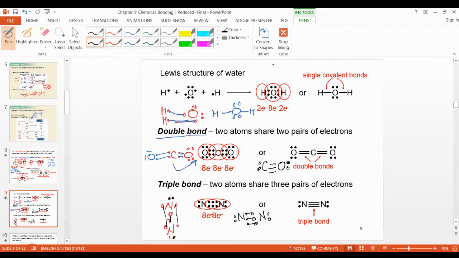Because carbon has four valence electrons, carbon can make a single bond, a double bond, a triple bond, or four bonds like this. So it depends on how many electrons it has. Yes. As the bonds become more and more, is it harder to separate them? Yes, stronger. A single bond is less strong than a double bond, and a double bond less than a triple bond. A triple bond is stronger, so more energy is required to break it down. Clear?